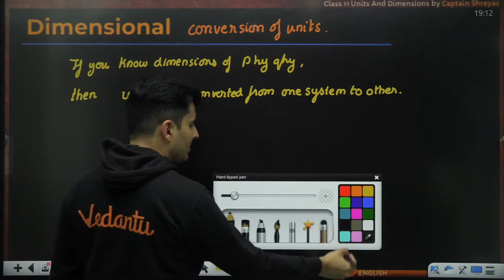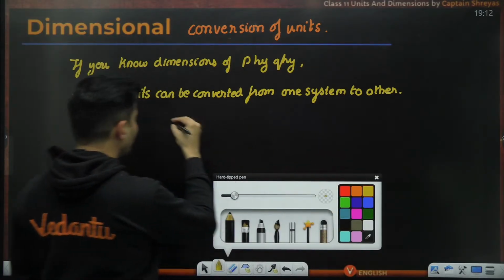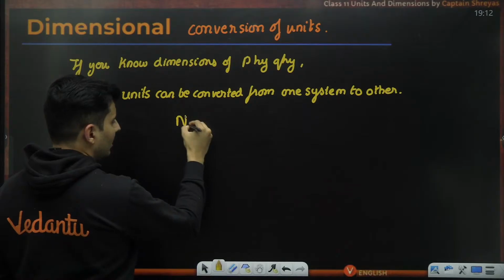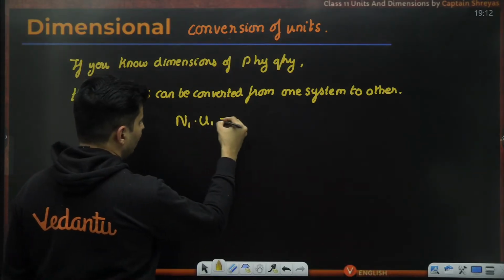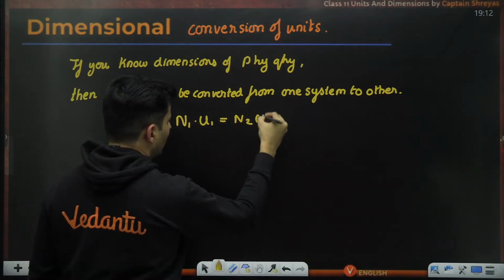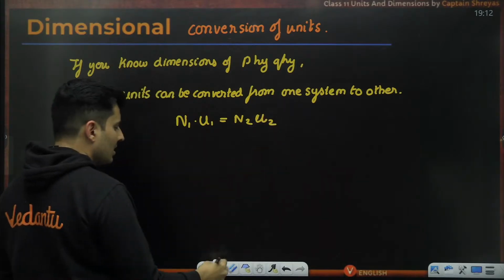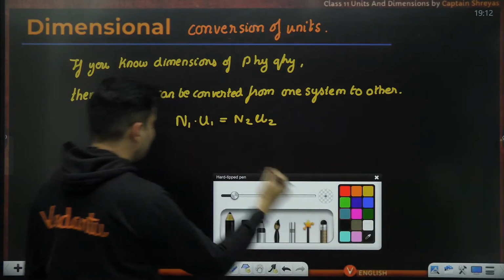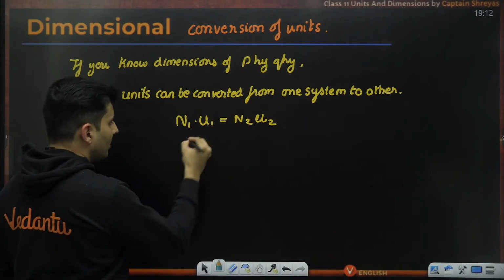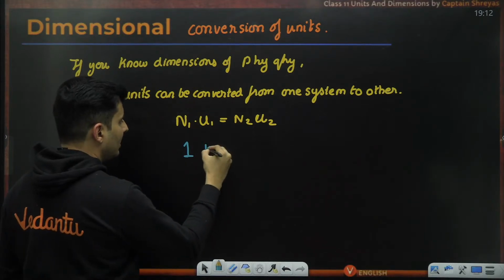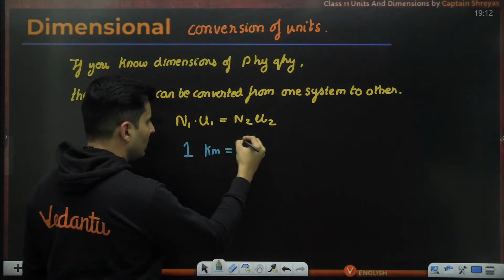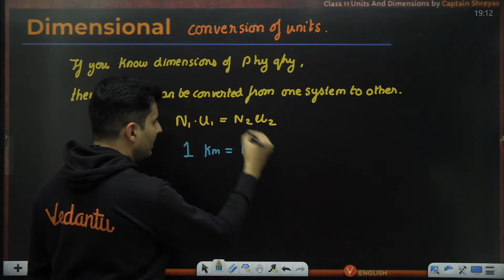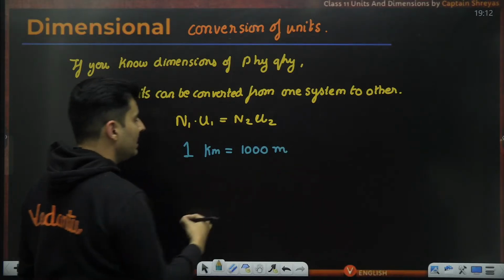Since the quantity remains the same, one can easily also say that number into unit will be number into other unit. So for example, 1 is that magnitude, unit is let's say kilometer, is equal to 1000 is that new number, the other unit is meter.